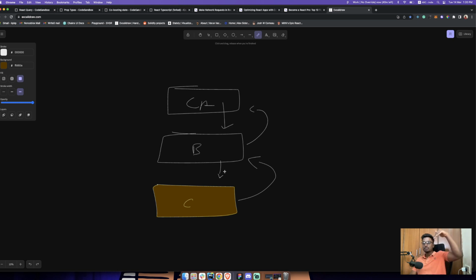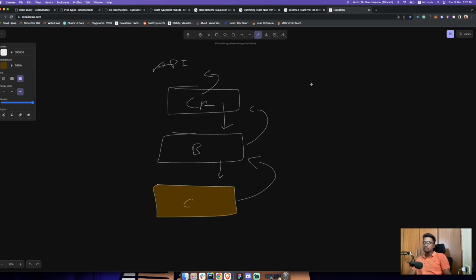We call this prop drilling, because we didn't have any way to manage the state. Let's say component A makes the API call to get the data, and then it has to pass it down to C. That was one of the issues, and there were many use cases where this might happen. That's the reason Redux came.